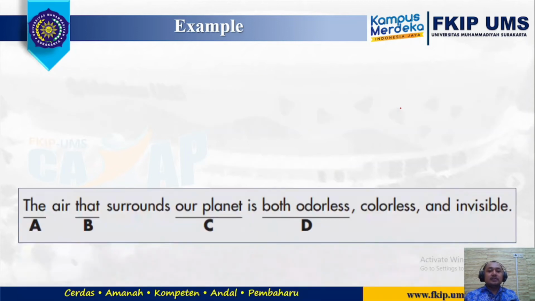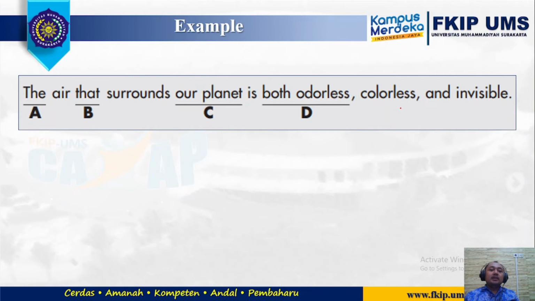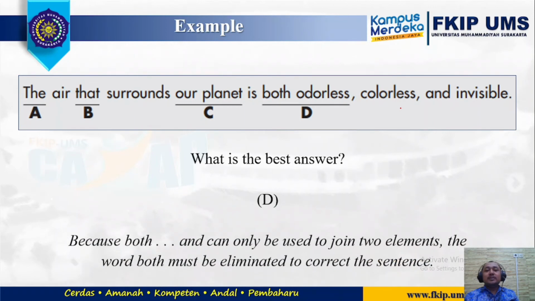Example number 2. The air that surrounds our planet is both odorless, colorless, and invisible. Can you guess what is the best answer for this? What is the error here? That's right. It should be odorless. Why? Because both can only be used to join two elements.